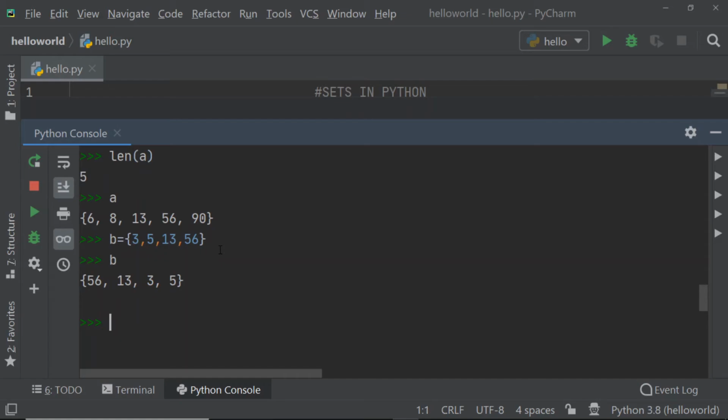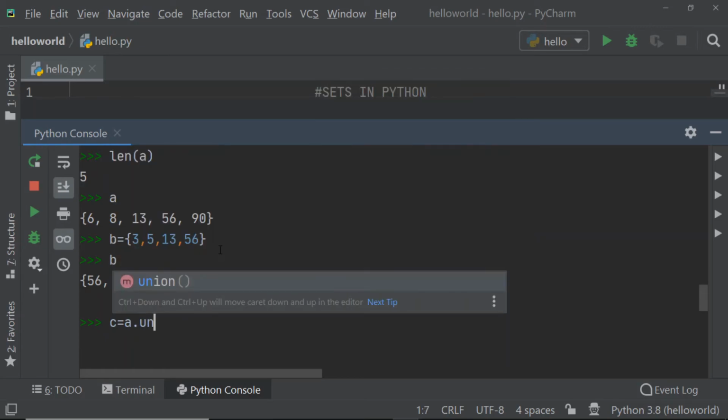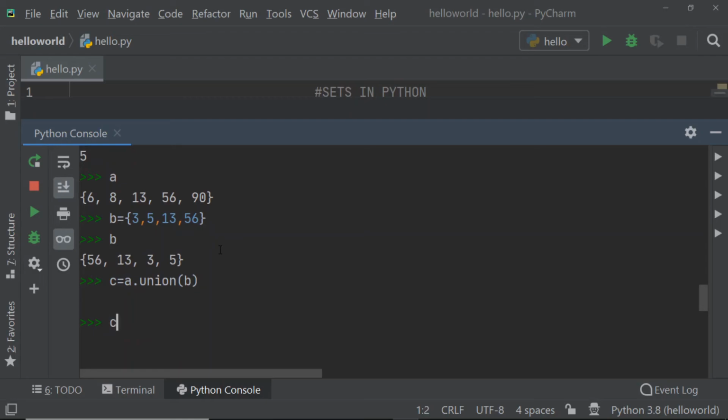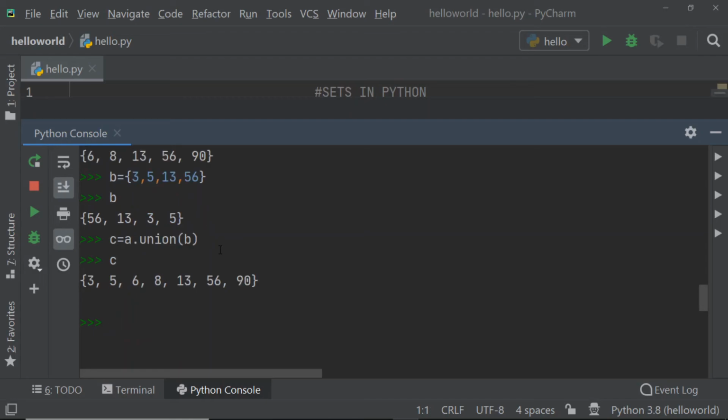Now if I want to add both these sets together, then I have to use the union method. How this union method is used: I have to use another variable, that is C is equal to the first set name dot union, and which set I have to add to that set, that is nothing but B. So I will use B here. Now if I try to print C, I am getting all the elements in it.